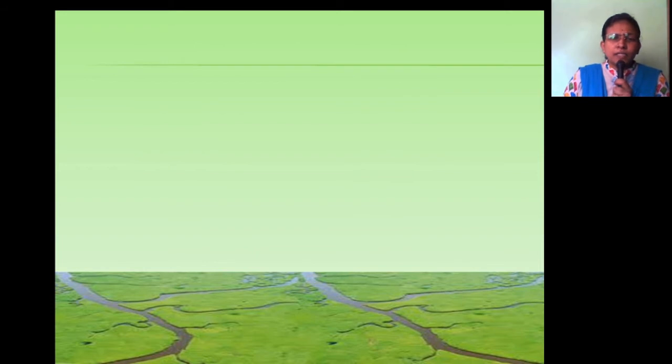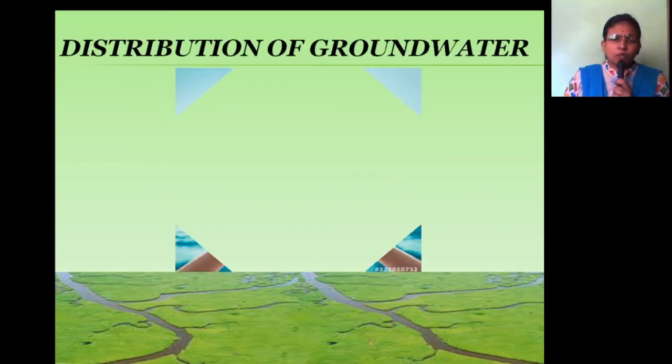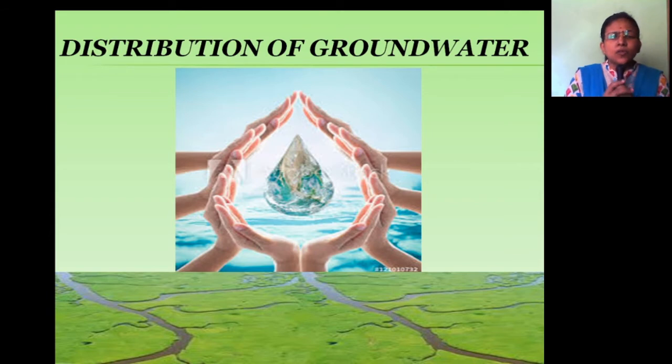Today we will discuss the distribution of groundwater. In the last session we saw the occurrence of groundwater. Groundwater occurs everywhere beneath the earth's surface. It mainly occurs in fractured rock and in pore space. Then we saw the major source and minor sources. The major source is meteoric water. Minor sources are connate water, magmatic water, and metamorphic water.